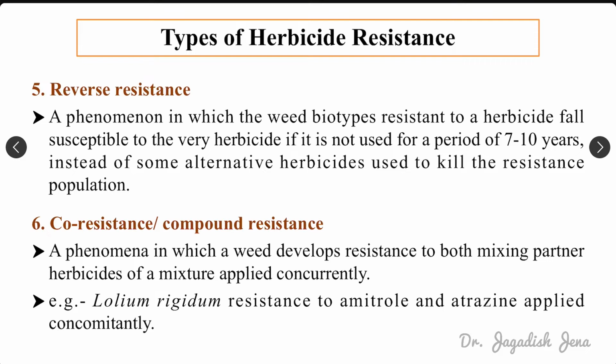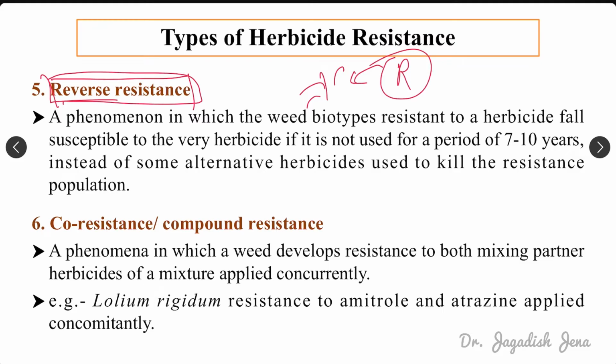Next thing is reverse resistance. That means if a particular weed is resistant to a particular herbicide, and we stop the application of this herbicide for 7 to 10 years, because the weed has developed resistance, then after 7 to 10 years it will develop sensitivity to that particular herbicide.